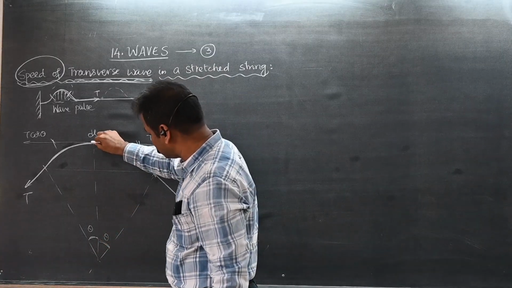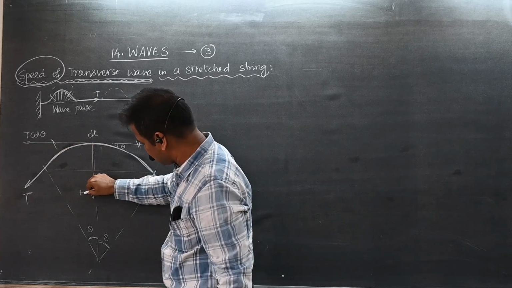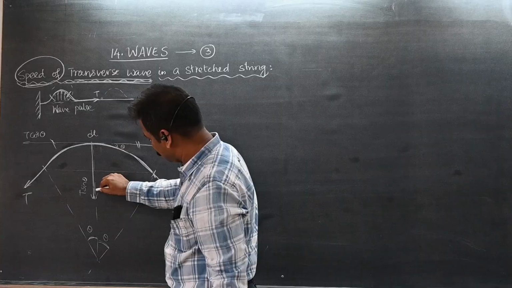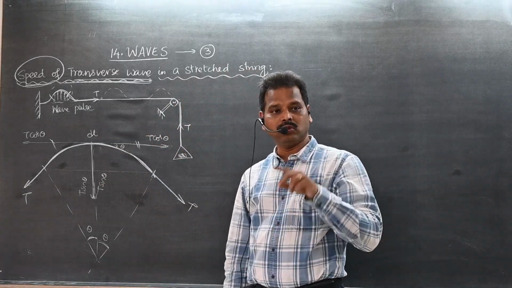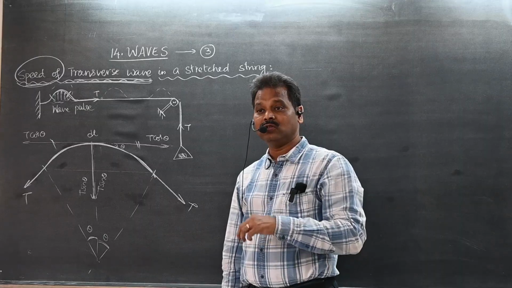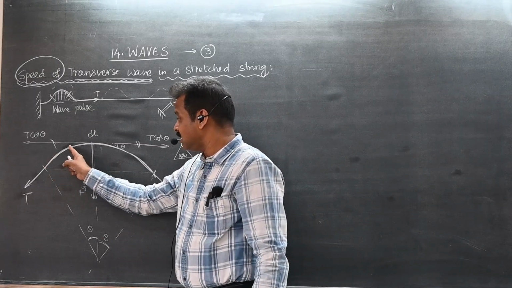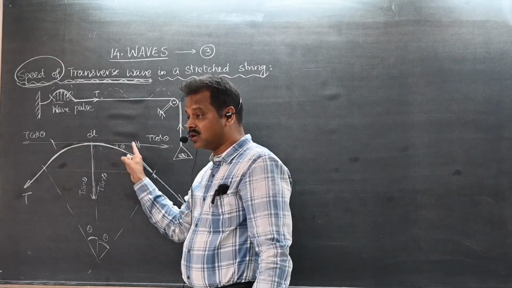But what about this component? For T cos theta, this is T. This is also T sin theta. So how many T sin theta are acting downwards? Both, T sin theta plus T sin theta. So this force acting here, the particles of the string are in the form of a circular path, right?